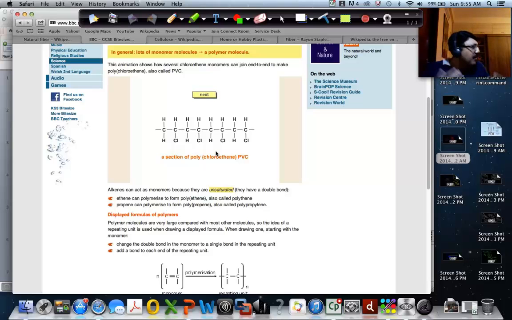There is a chemical process using which you can do that, and that is called polymerization. When many monomers are chained together to form a polymer, that process is called polymerization. Lots of monomer molecules combine to form a polymer molecule. That is polymerization, and this is an example.